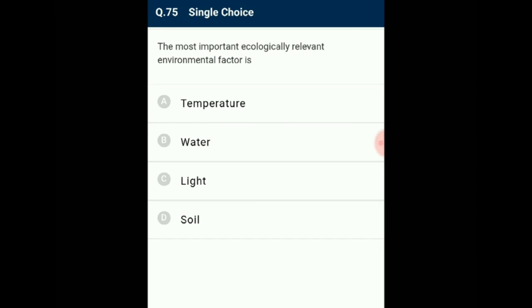Number 75. The most important ecologically relevant environmental factor is... The average temperature on land varies seasonally, decreasing progressively from the equator towards the poles and from plains to the mountain tops. It ranges from sub-zero level in polar areas and high altitudes to less than 50 degrees Celsius in tropical deserts in summer. These variations produce distinct biomes. So the answer for this question is option A, temperature.